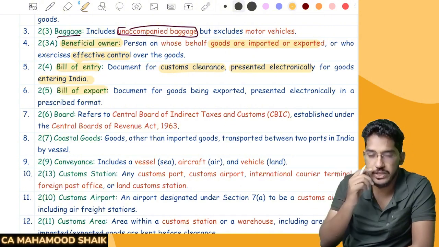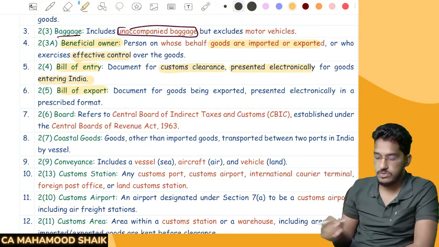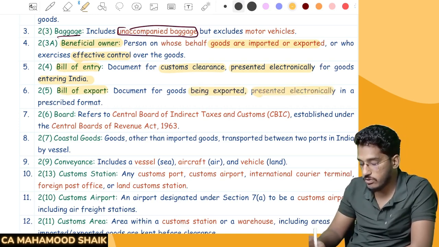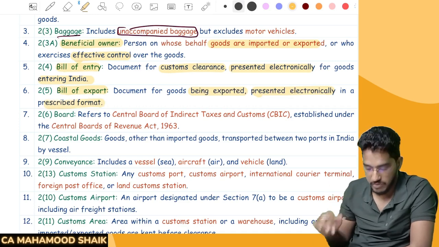So what is bill of export? I told you, we can also call it shipping bill, or bill of export, whatever it is. It is a document for goods being exported. It is also presented electronically in a prescribed format.